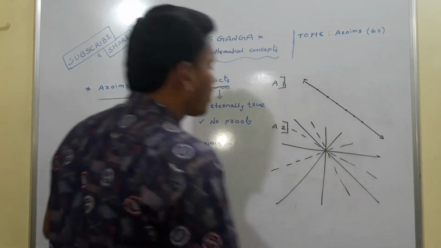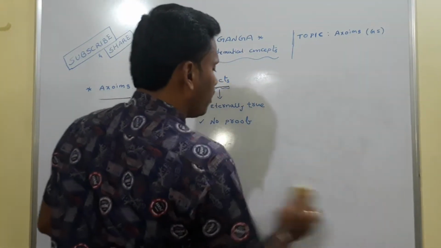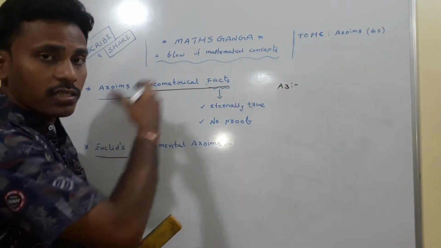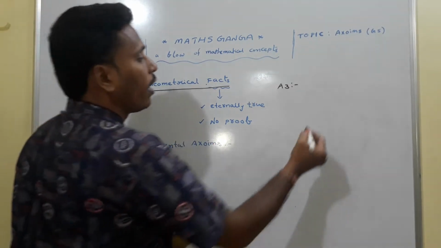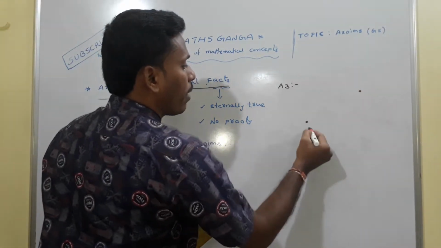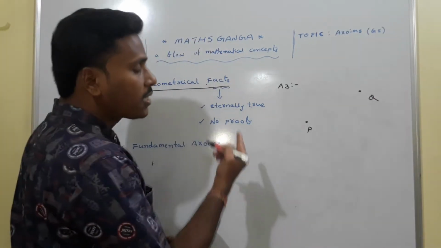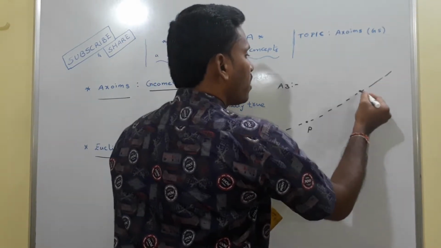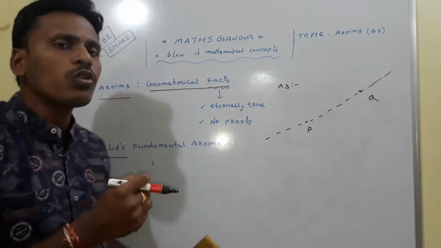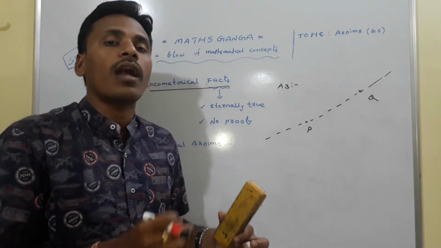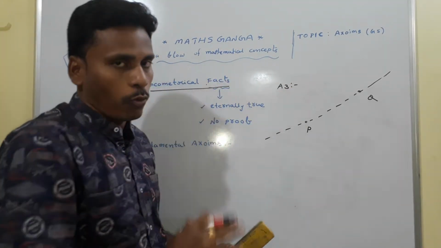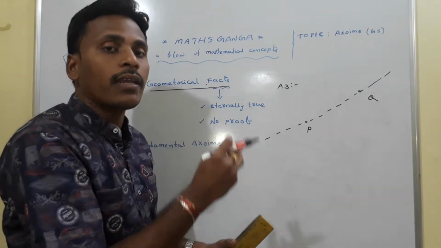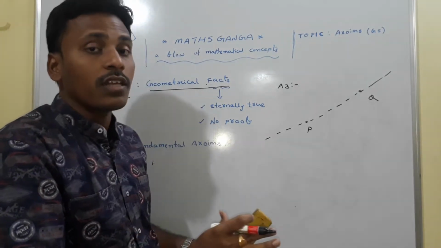Coming to axiom 3. If you have any 2 points on a plane, as we discussed, this board is a part of the plane. On this board, if you take any 2 points, name them P and Q, passing through these 2 points there is one and only one line. There exists only one line passing through 2 given points of a plane. We are not able to draw another line passing through these 2 points. This is axiom 3. It is also very clear.